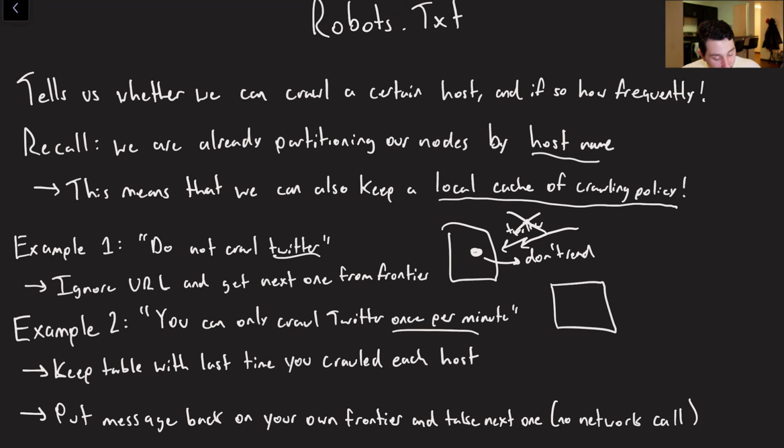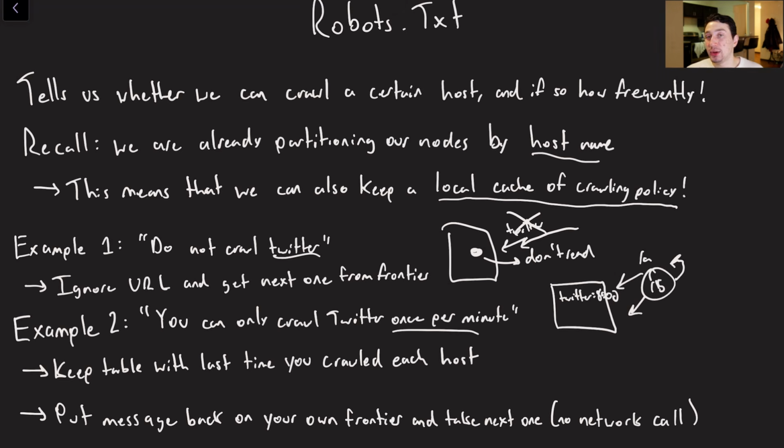So let's say on this site, I crawl twitter.com/a, and now I say, oh, you know what? I called Twitter at 8 o'clock. So now twitter.com/b comes in. And now we're going to say, oh shoot, we actually just crawled Twitter, so we're going to have to wait for a second. Rather than just waiting in a blocking fashion where we wait and don't do any other work, what we should do is take /b and put it back on our frontier.